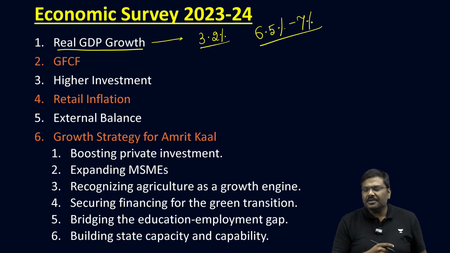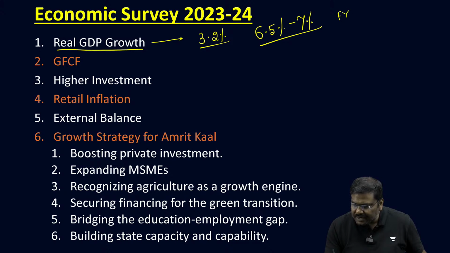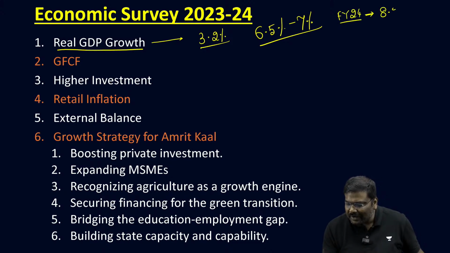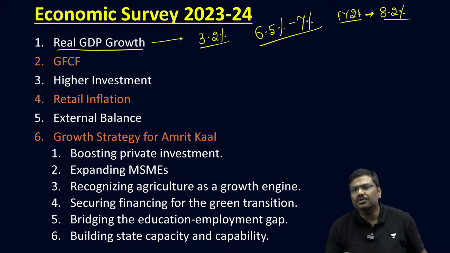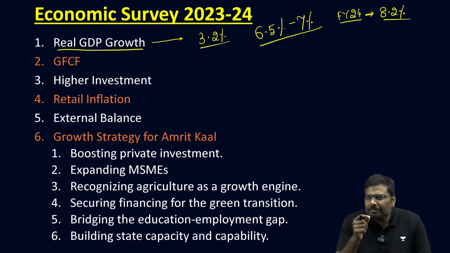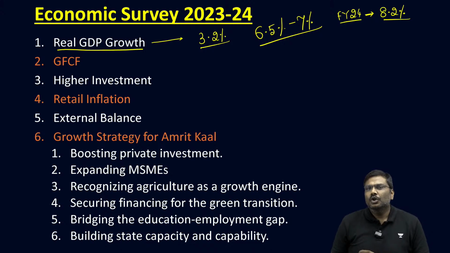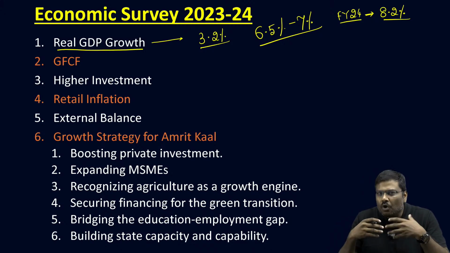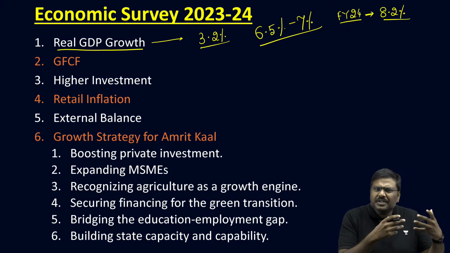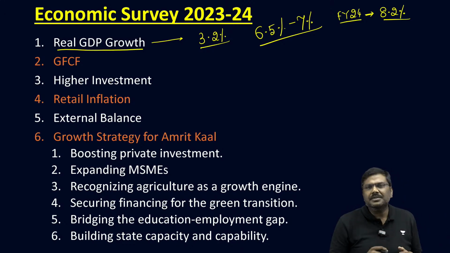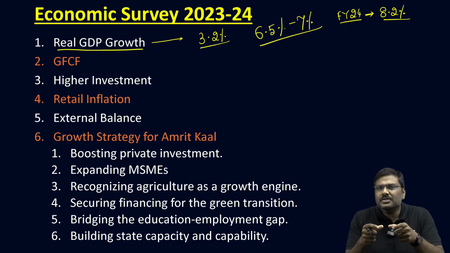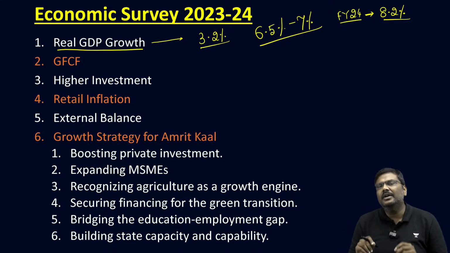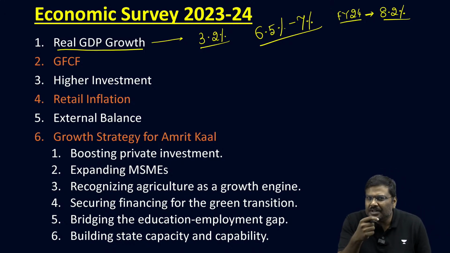And for the previous financial year, that is for the financial year 24, the survey has given the data of 8.2% GDP growth rate. A very important point to note here is, though there are a lot of disruptions which have happened in the recent past, the experience of the countries is completely different. The impact of the disruptions are completely different.